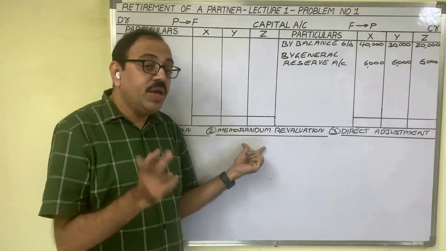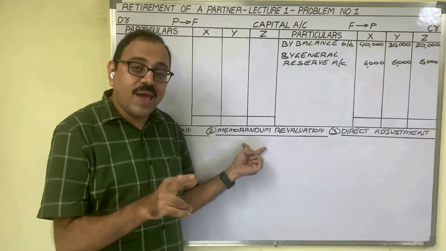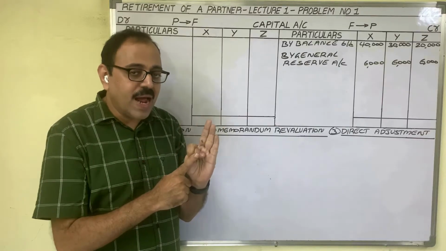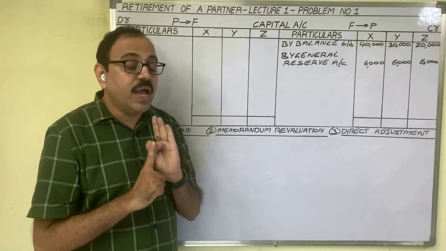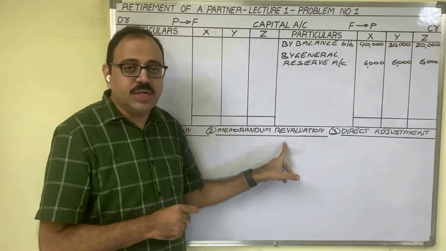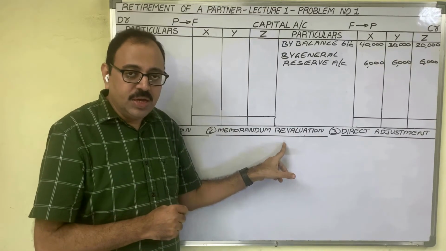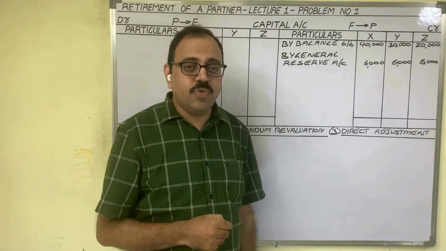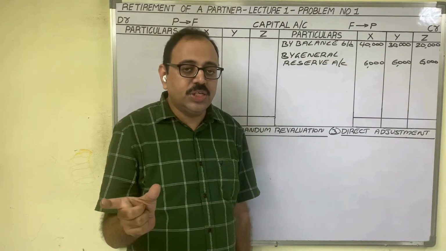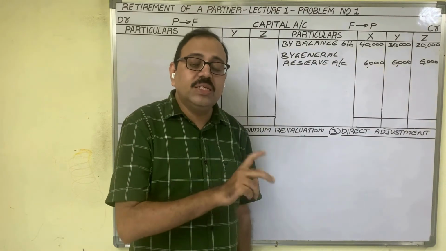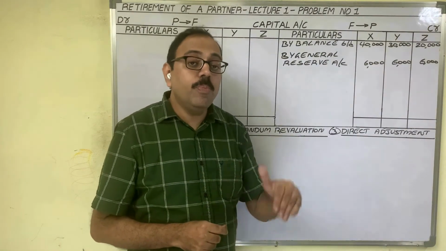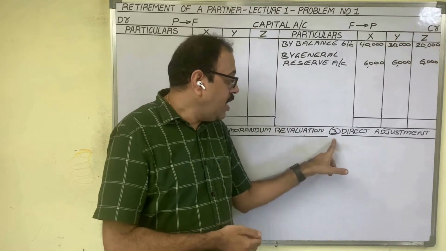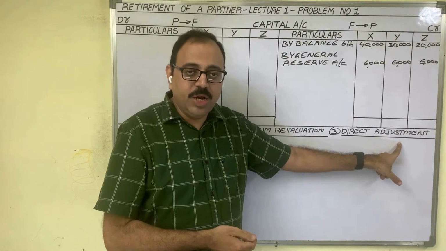If the words written off or cancelled are given, then we should adjust the goodwill under the second method, memorandum revaluation method. For the third method, retiring partner's share of goodwill is to be adjusted through the capitals of existing partners' accounts without opening goodwill account. If that sentence is given, then we should apply the third method, direct adjustment method.